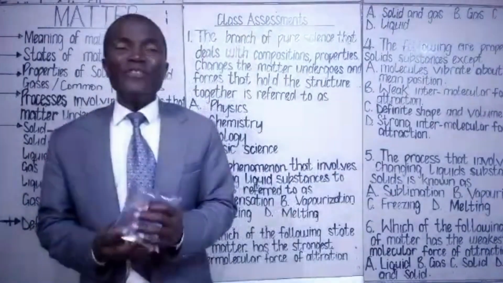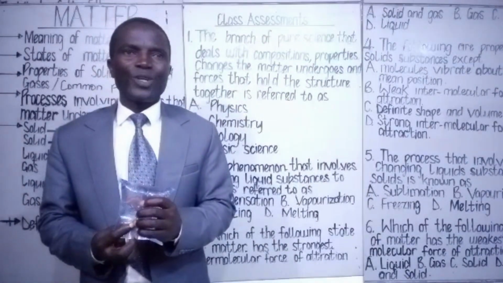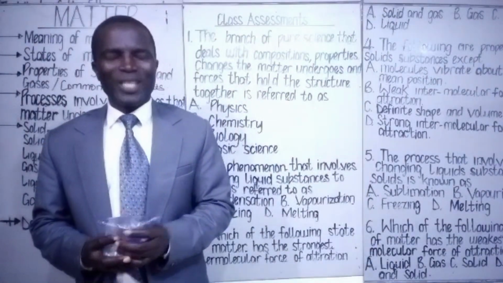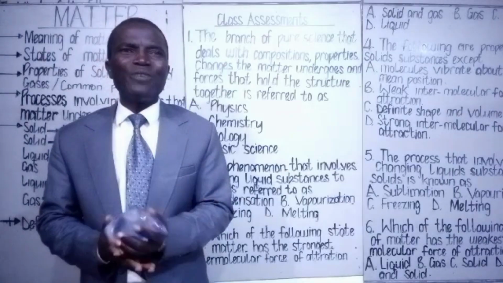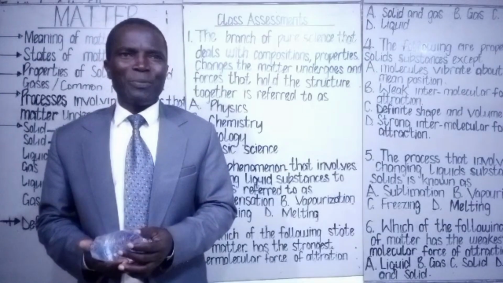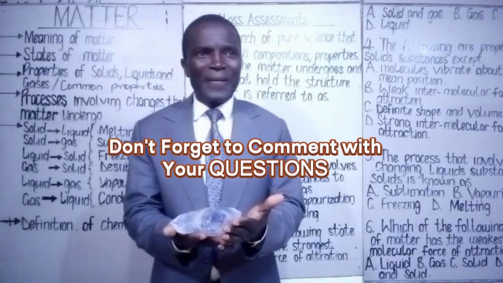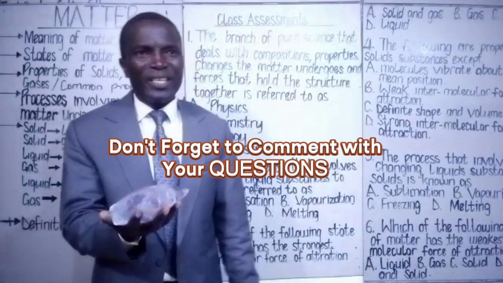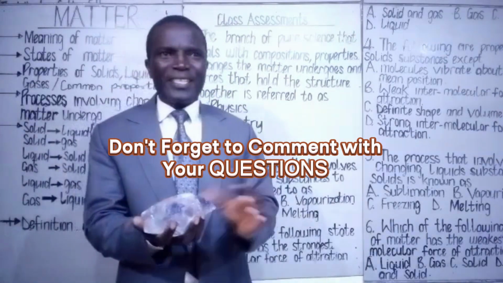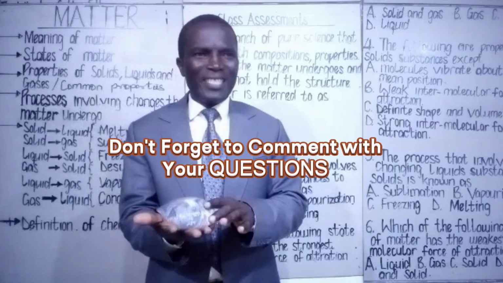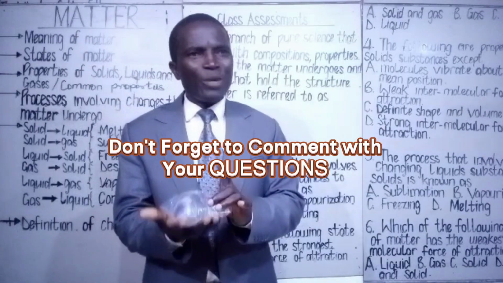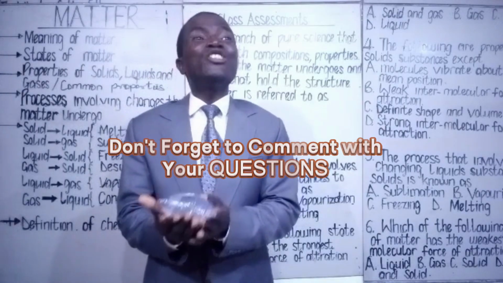Liquid has definite volume but no definite shape. Look at the liquid substance I'm holding here. If you take the measurement of the volume today, come the next day, the volume is still the same. It is definite, it's stable. But what is the shape?